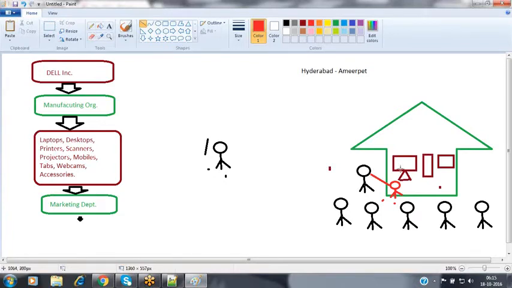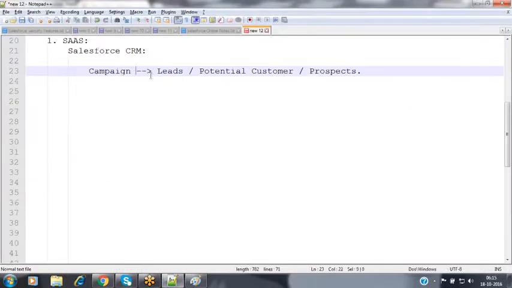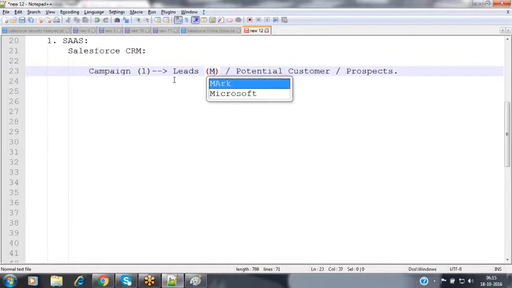In a single day, from a campaign, we can capture more and more leads. Between campaign and lead, we have a one-to-many association. By conducting one campaign, we can capture one or more leads, so these two have a one-to-many association.